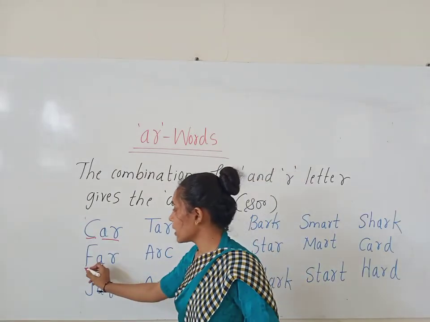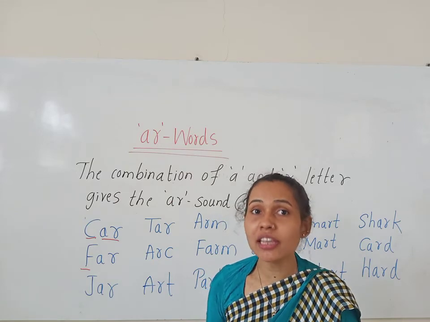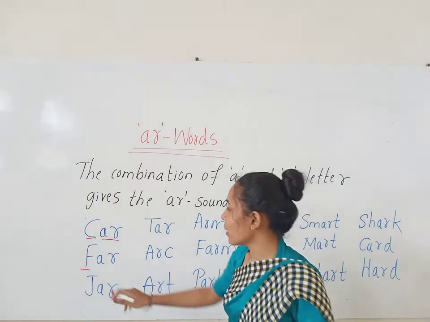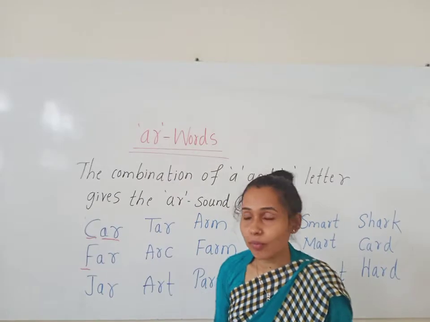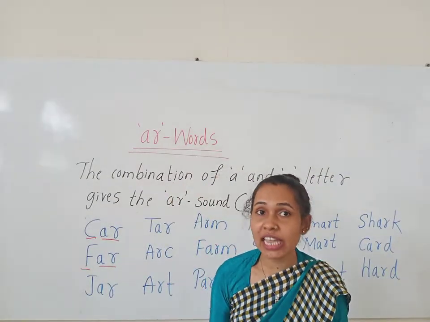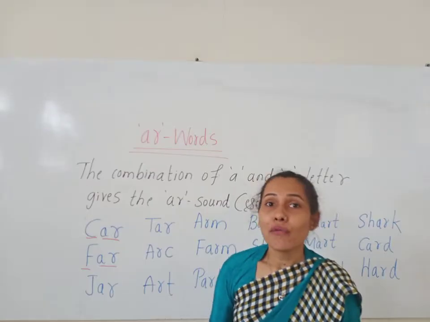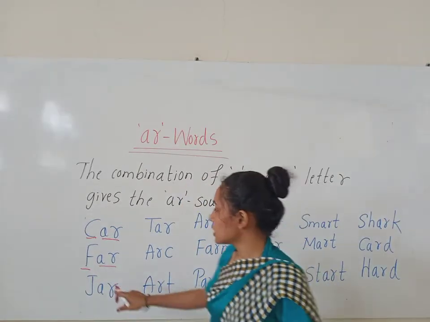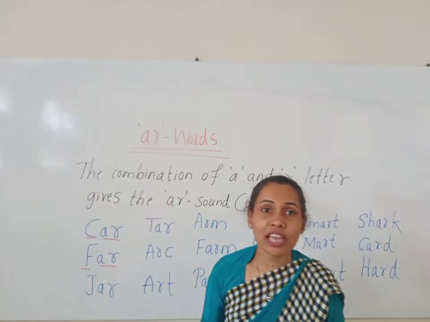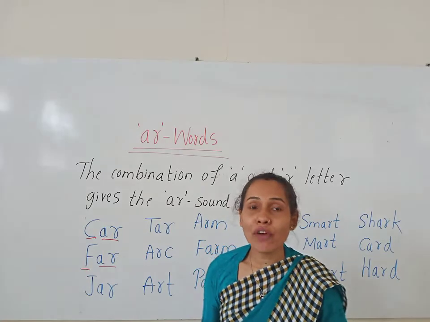Now look at the next word. What is the phonic sound of F, children? The phonic sound of F is fur. And A and R together gives the R sound. Far. What is the sound of A and R together, children? R. So how do we read this word?